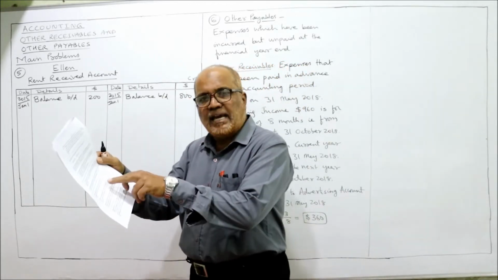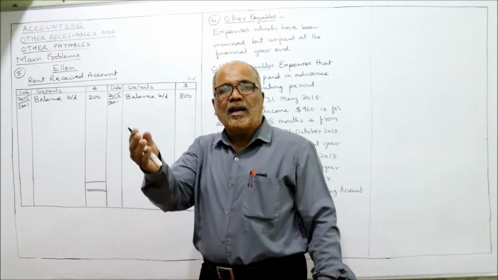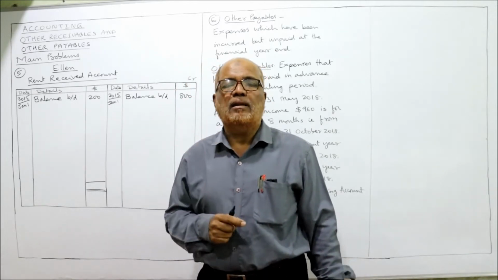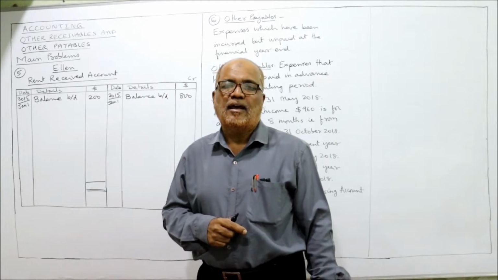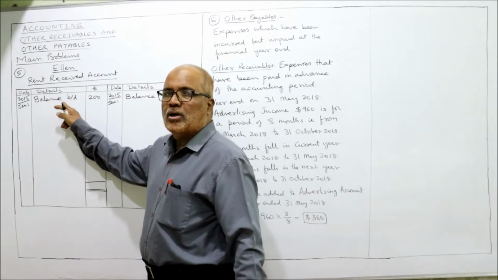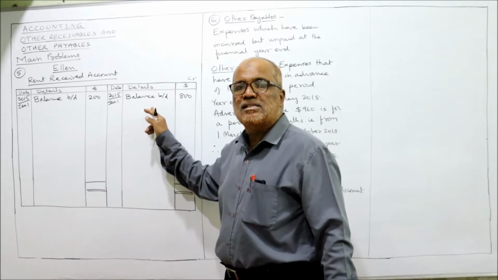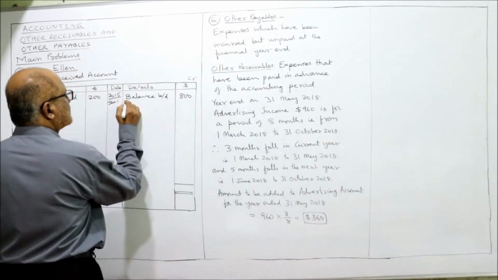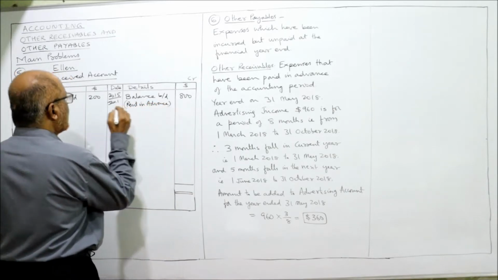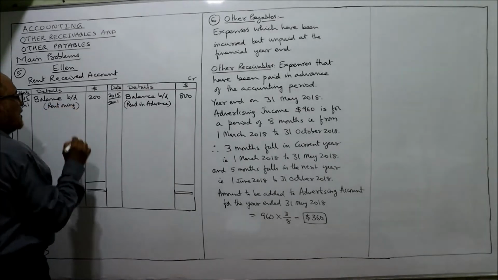Secondly, on the same date, rent is owing by another tenant $200. Rent is receivable. When rent is owing or receivable, it is an asset. Rent owed is an asset. So debit side, balance brought down $200. This is rent owing and this is rent received in advance. For your understanding, I am writing down here.